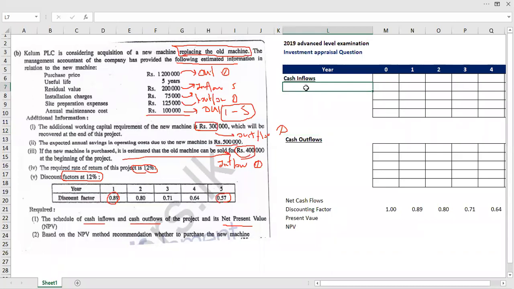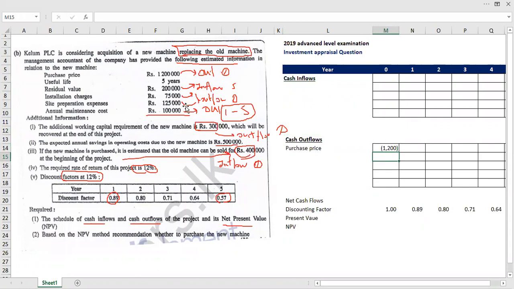Let's go from the beginning. Purchase price, year 0 cash outflow, therefore minus 1200. I will be preparing this in thousands.